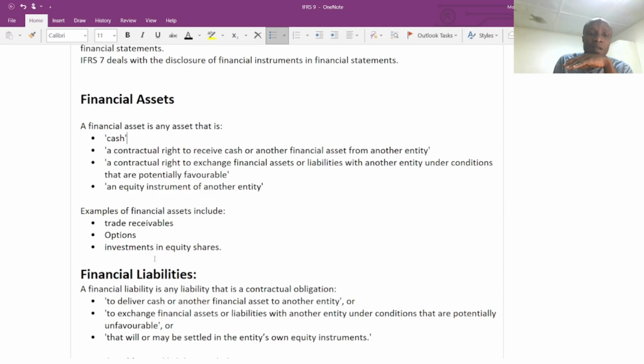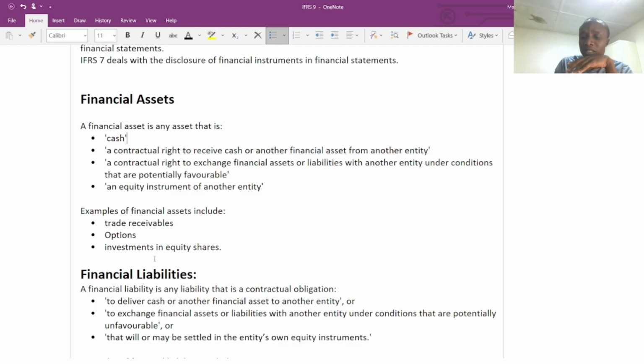Also, a contractual right to receive cash or another financial asset from another entity. Very important. As I mentioned earlier, if you decide to take out a loan from the bank or deposit your money in the bank, it is a transaction involving a financial asset as well as a financial liability. So we can define this as a financial asset.